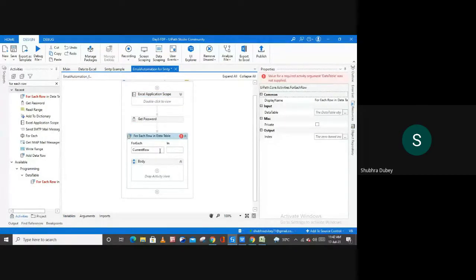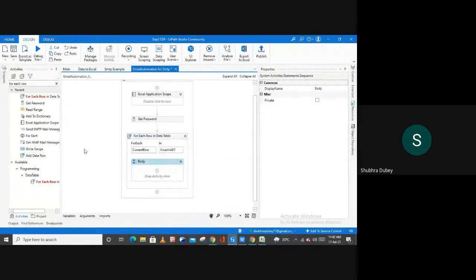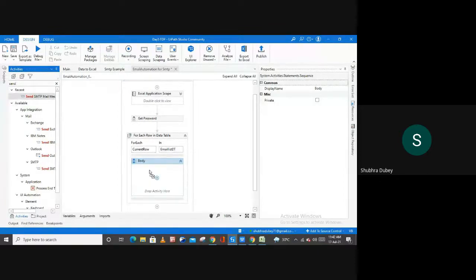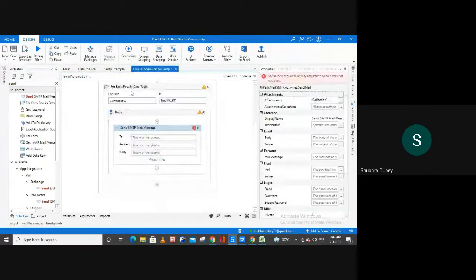Now I can mention my variable, email list DT, and inside of this body I'm going to use my send SMTP mail message activity. Use it inside of the body of this for each row in data table activity.